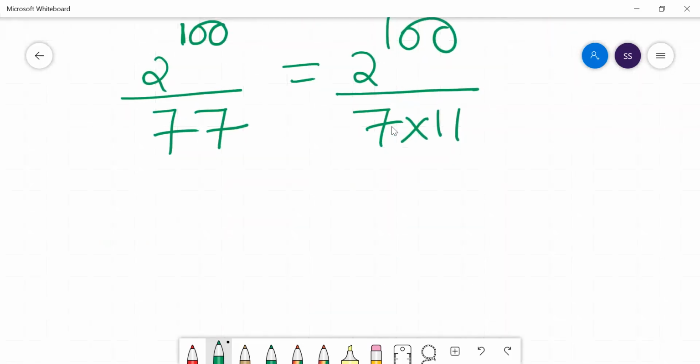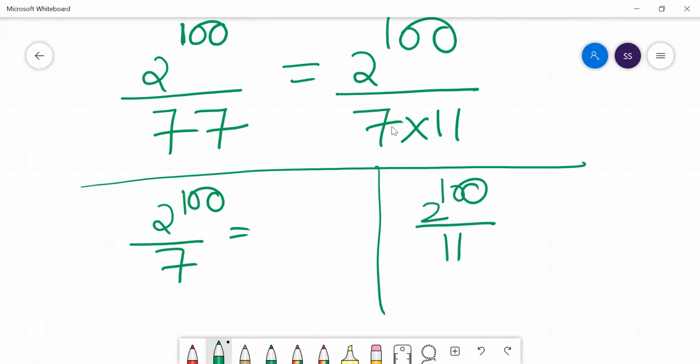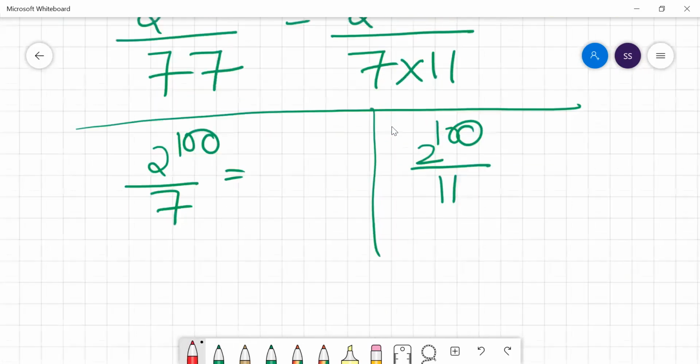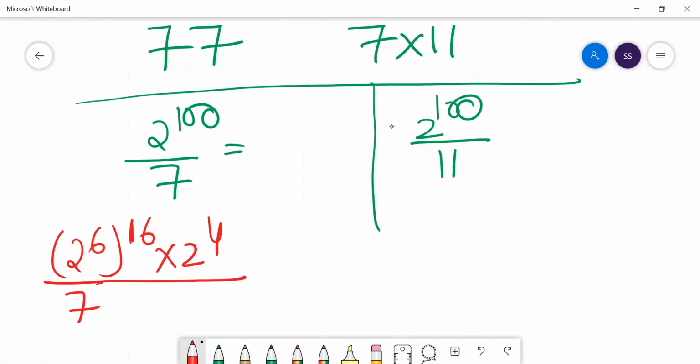So I'll divide my exercise into two parts. First, 2 to the power 100 divided by 7: what is my remainder? Then 2 to the power 100 divided by 11: what is my remainder? You can apply Euler's theorem. 7 is a prime number, so the totient of 7 is 6. 2 to the power 6 divided by 7 gives a remainder 1. So 2 to the power 100 is 2 to the power 96 times 2 to the power 4. Now 2 to the power 4 is 16, and 16 divided by 7 gives a remainder of 2.